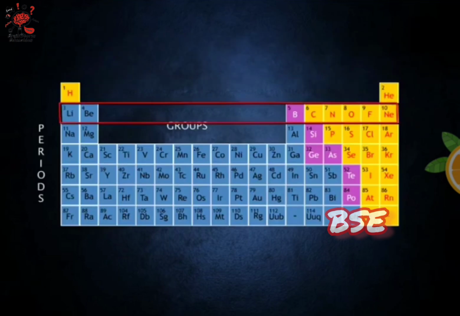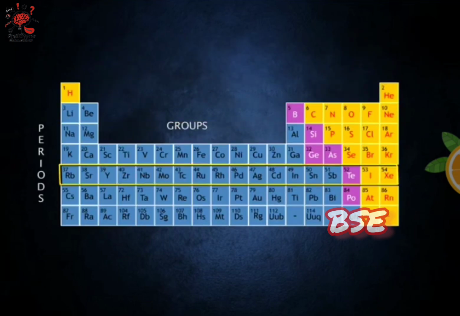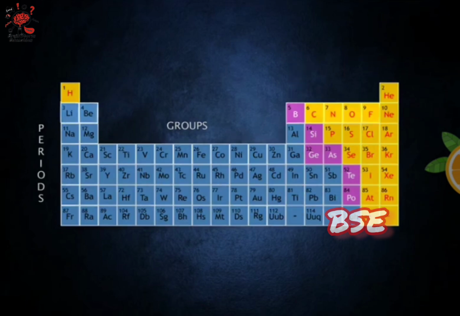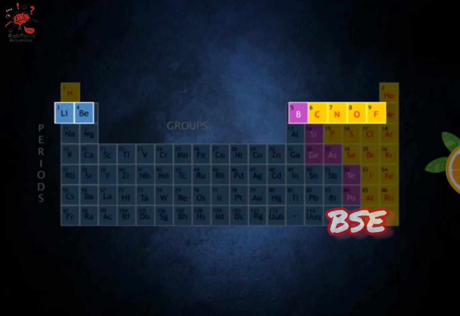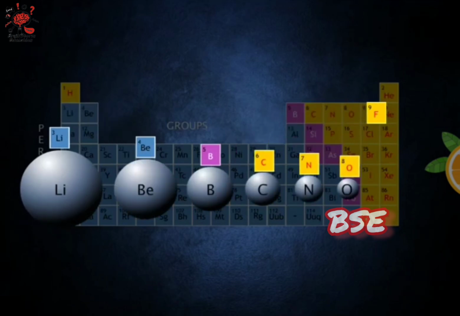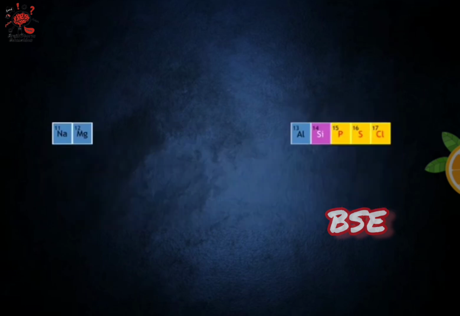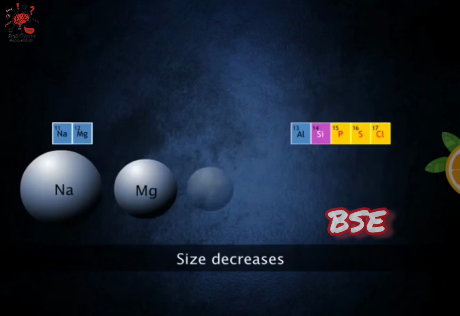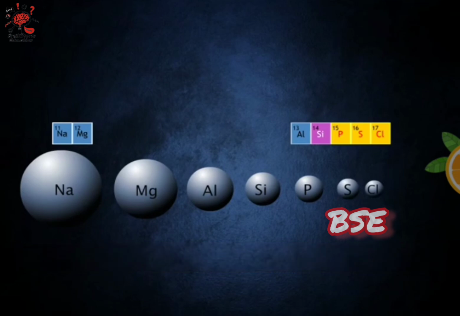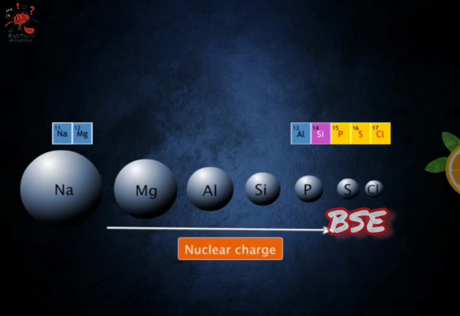How does the atomic radius change from left to right in a period? Consider elements of period 2. The atomic size decreases as we move from left to right across a period. Is this trend seen in period 3 too? Yes. As we move across a period, there is an increase in the nuclear charge.